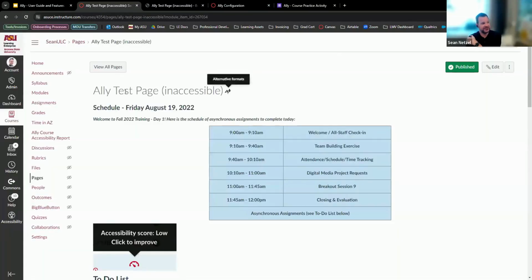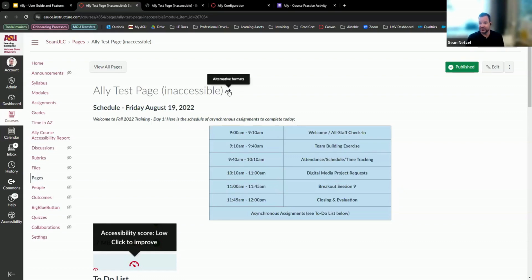But yeah, so this is really, for the most part, what learners usually will see. And the thing is, a lot of learners won't even notice this button. So this is something that I really recommend having some kind of resource in your course or in your program that teaches or primes students how to use this. Because when I first started using Ally, I would see this button and I'm like, what the heck is that?